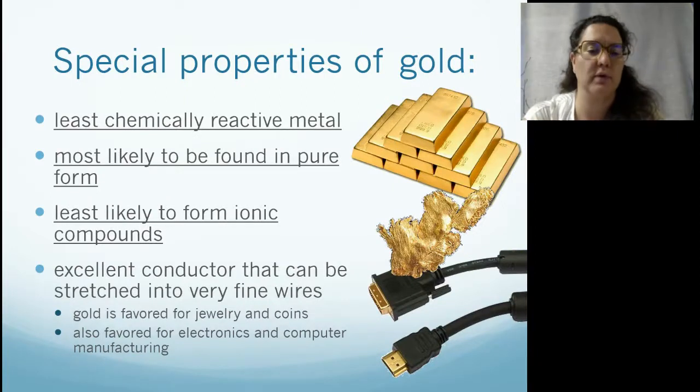Now, when we look at gold, which was the top atom on our chart, it is the least chemically reactive metal, and it's most likely to be found in pure form, which is why you can mine for gold. It's least likely to form ionic compounds, which is one of the reasons why it's an excellent conductor that can be stretched into very fine wires. It's also favored for jewelry and coins because it is a pure metal that does not want to react, and it's favored for electronics and computer manufacturing, again, because it's not going to react to other elements and compounds in its environment.